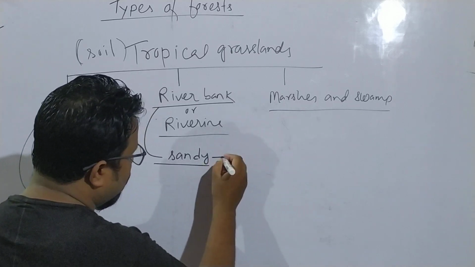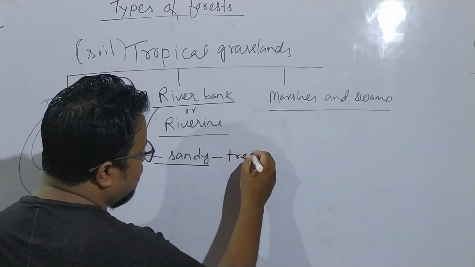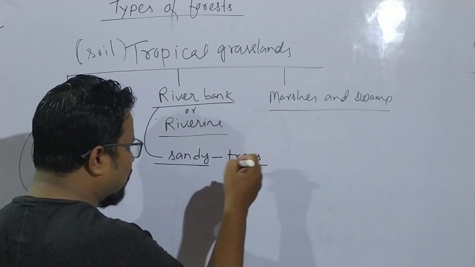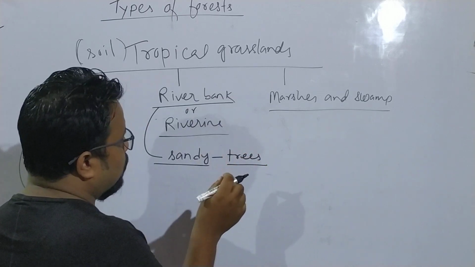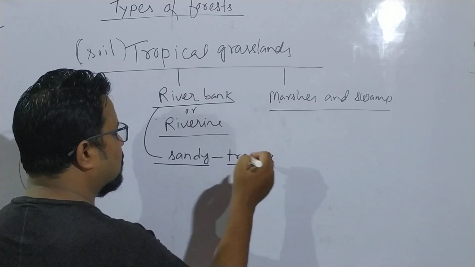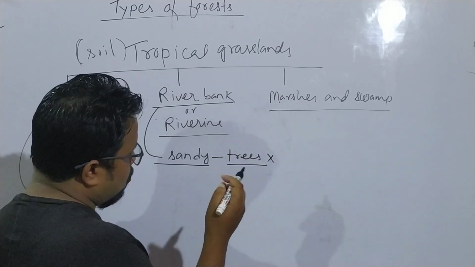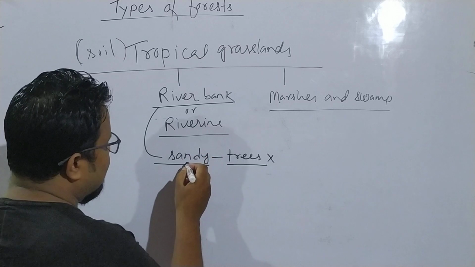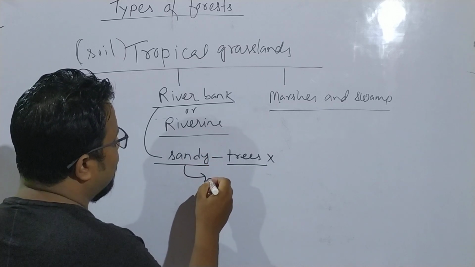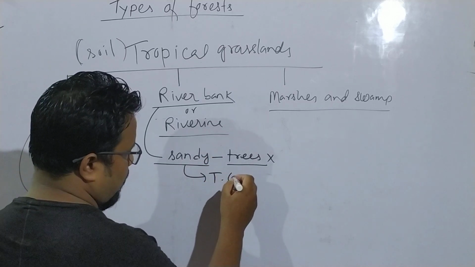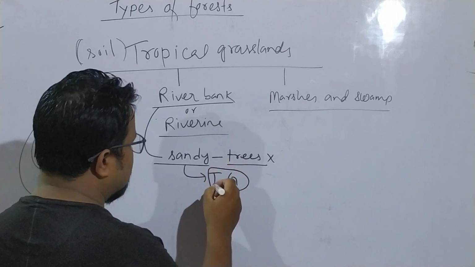In the sandy soil, trees cannot grow. The reason is very simple: the roots of the trees cannot hold the sandy soil. And this sandy soil is a favorable condition for tropical grasslands.